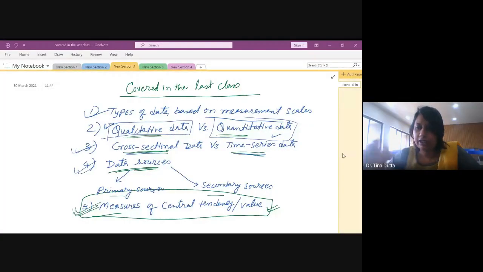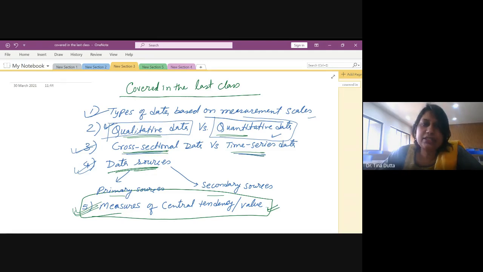All right. So in the last class, I covered types of data based on measurement scales. We discussed nominal scale data, ordinal scale data, interval scale data, and ratio scale data. I gave ample examples so that you can understand the difference between those data sets.